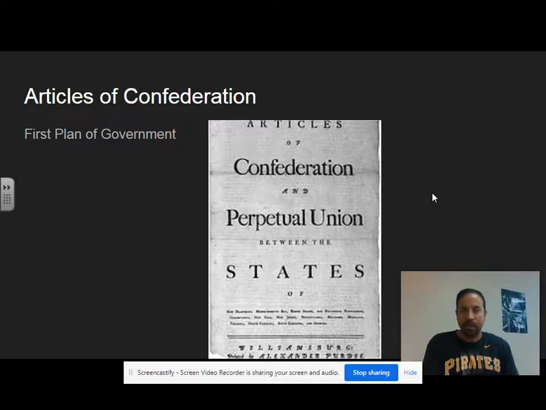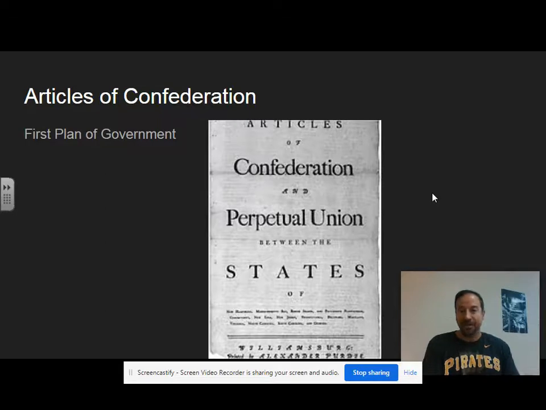So first, this is no longer a topic that we're going to spend much time on. It used to be part of the Ohio Social Studies standards for 10th grade U.S. history. It is no longer, but just to touch on it because it helps to understand the Northwest Ordinance. The Articles of Confederation, this was the initial plan of the government. So again, like in the last video, the Declaration of Independence declares independence from Great Britain. It gives some ideals or principles that our country wants to follow, but it does not set up any type of structure for government. Our structure today is the U.S. Constitution, but that was not around initially.